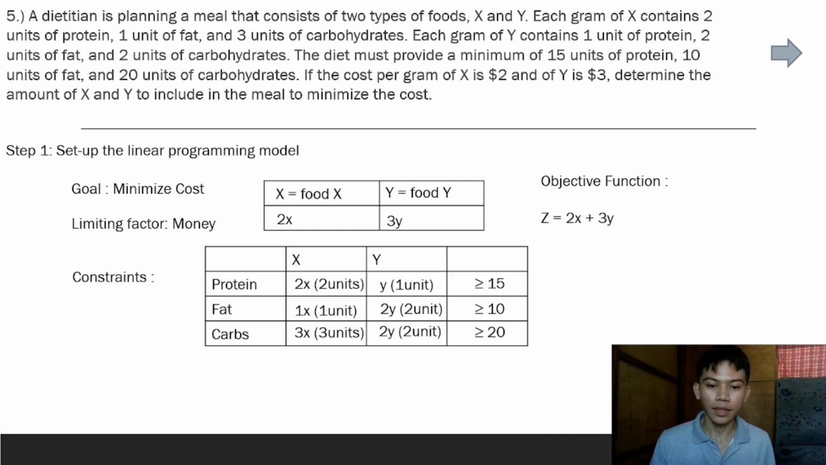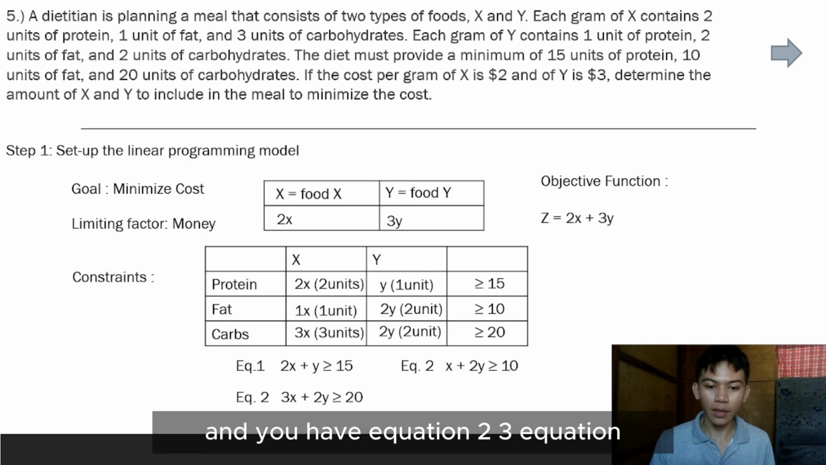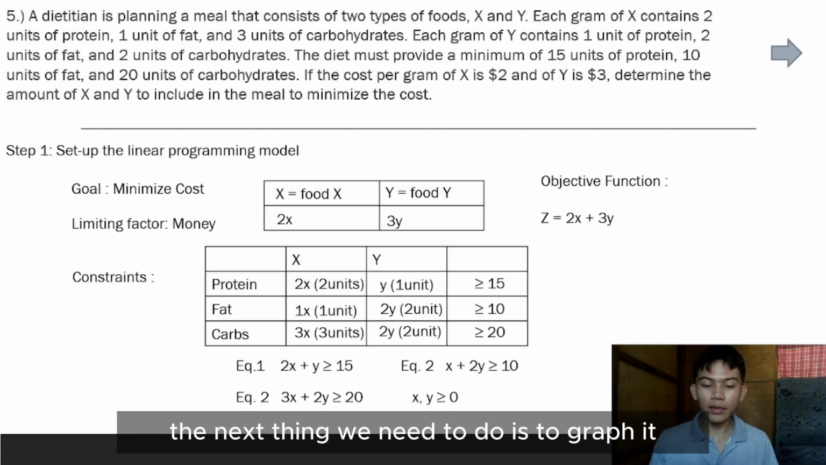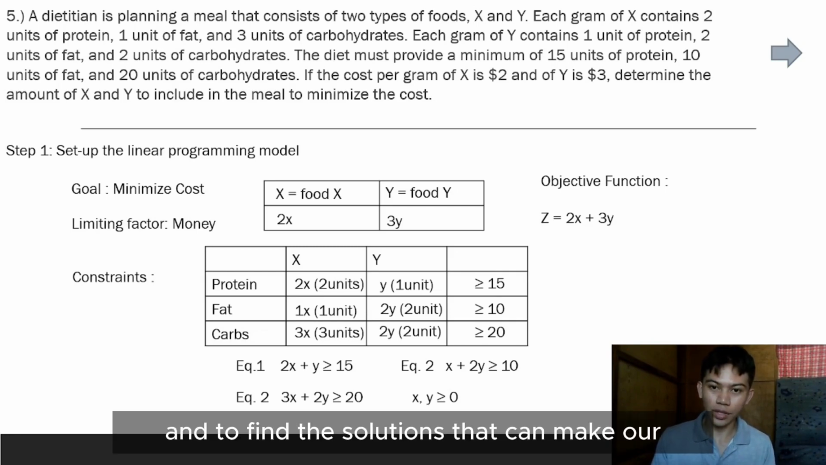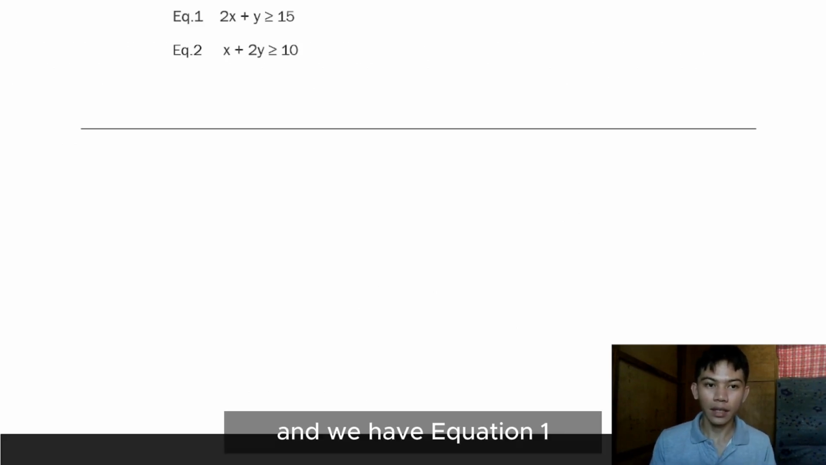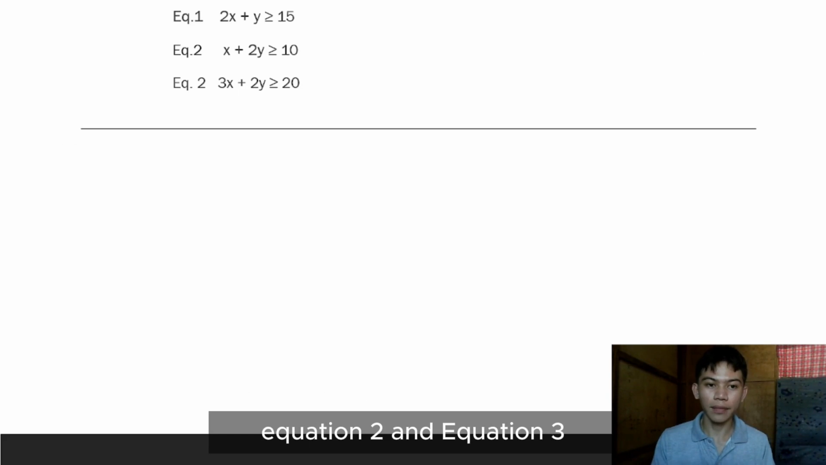carbs. Now we determine our equations, and we have 3 equations. The next thing we need to do is to graph them and find the solution that can give the minimized cost. Now we have equation 1, equation 2, and equation 3.